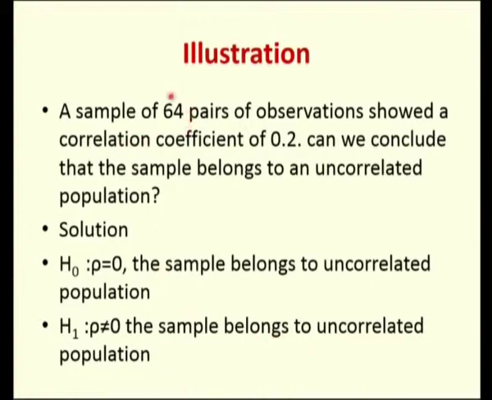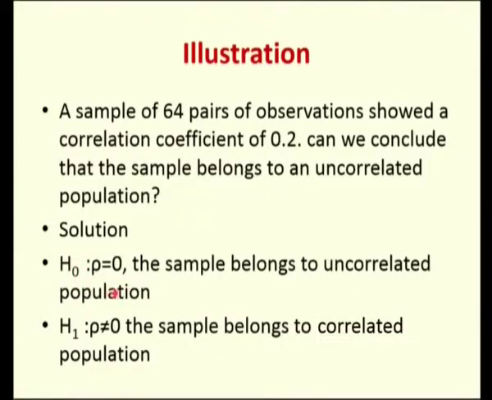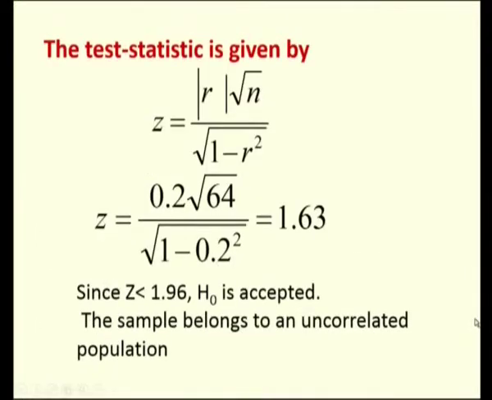A sample of 64 pairs. As I told you, you need to take a pair of observations, because we are going to calculate the correlation coefficient. So, 64 pairs of observations are taken and they have calculated the correlation coefficient as 0.2. Can we conclude that the sample belongs to an uncorrelated population? So, we are going to test whether the population is correlated or not. My null hypothesis will be the sample belongs to an uncorrelated population and the alternative is the sample belongs to a correlated population. The test statistic is given by Z is equal to mod of r into square root of n divided by square root of 1 minus r squared.